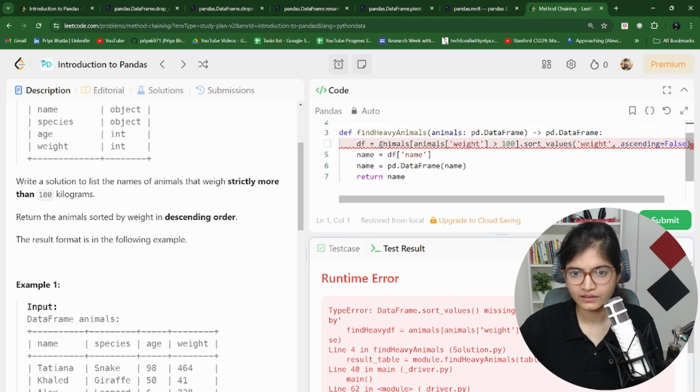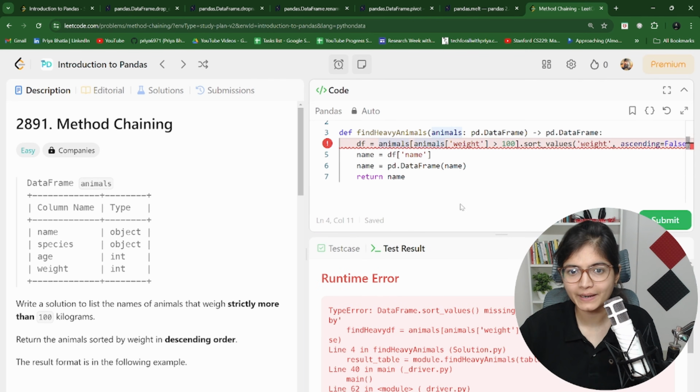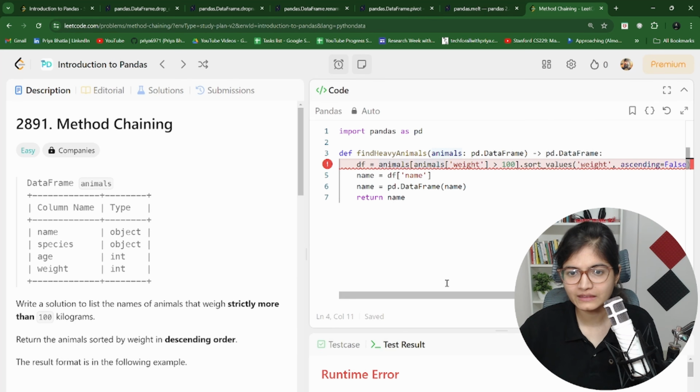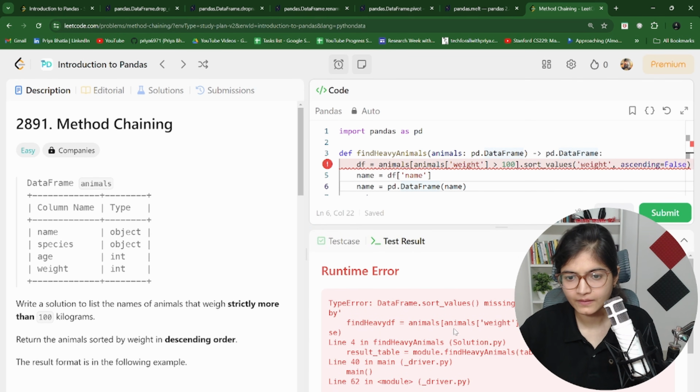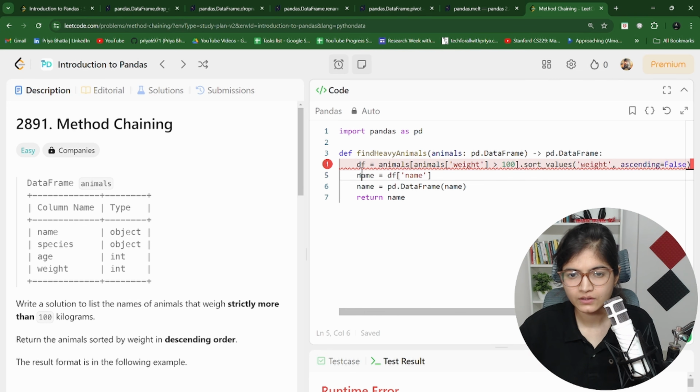So first of all, filtration will happen. Okay, one thing is wrong here, what we have done. What is the error? Wait.